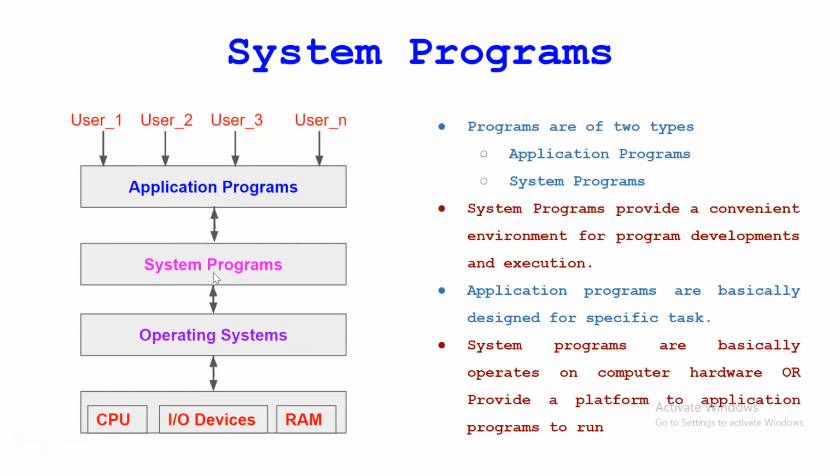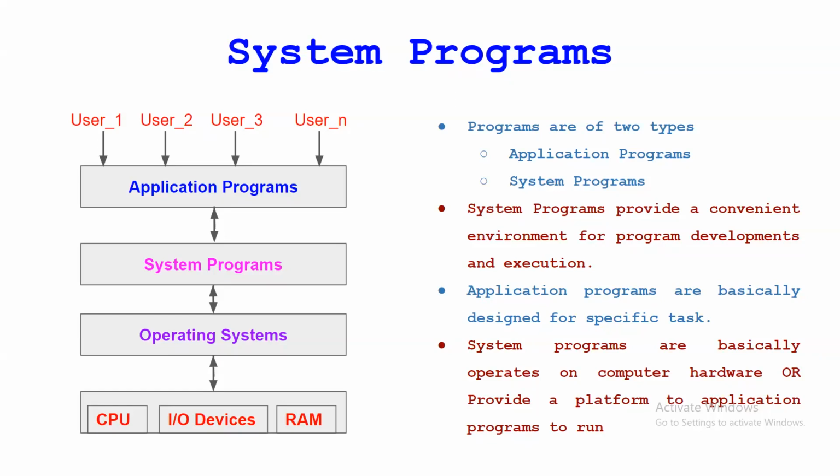If you see, application programs are basically designed for specific tasks. Suppose you have a Word file, that is only for typing something or for documentation. If you have an Excel file, we can use that for calculation and database kind of things. So these are specific tasks. That's why we say these are application programs.